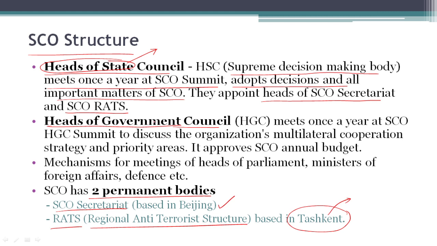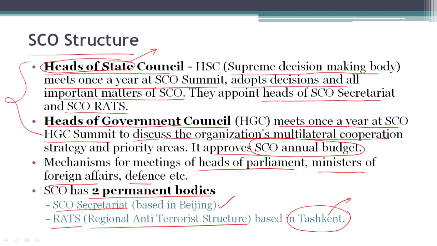Heads of State Council and Heads of Government Council hold 2 different summits annually. Heads of Government Council meet once a year at its SCO HGC Summit or Heads of Government Council Summit. It discusses the organization's multilateral cooperation strategy as well as priority areas. Heads of Government Council also approves SCO's annual budget. Apart from these two bodies, we also have mechanisms for meetings of heads of parliament, ministers of foreign affairs, defense, and other ministries.